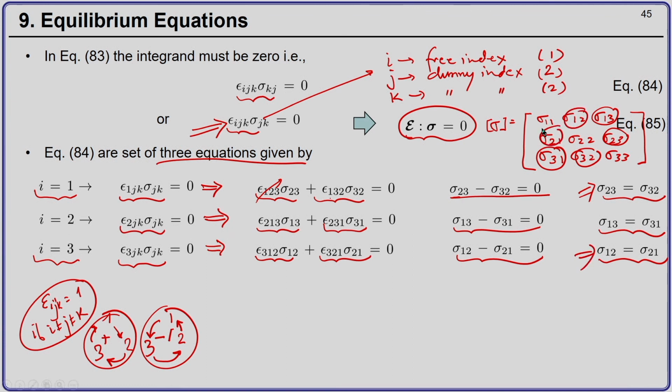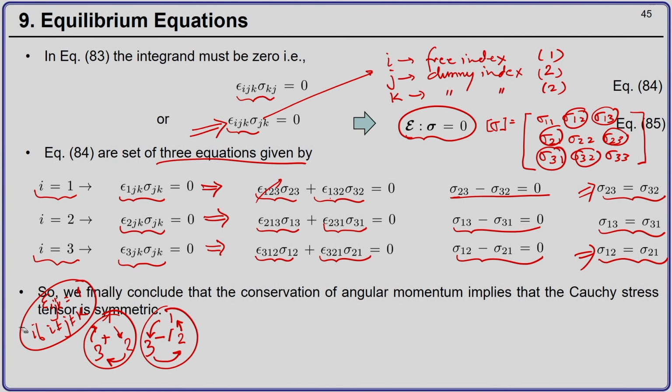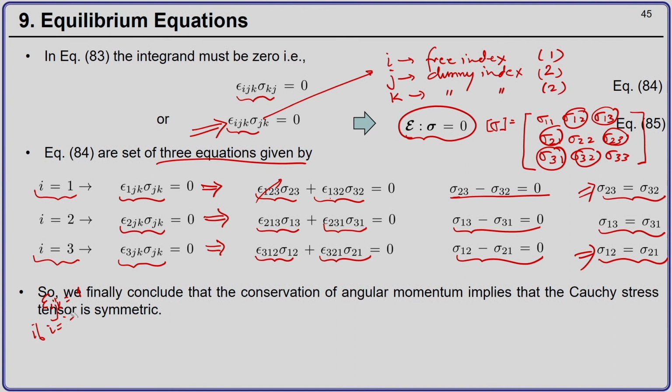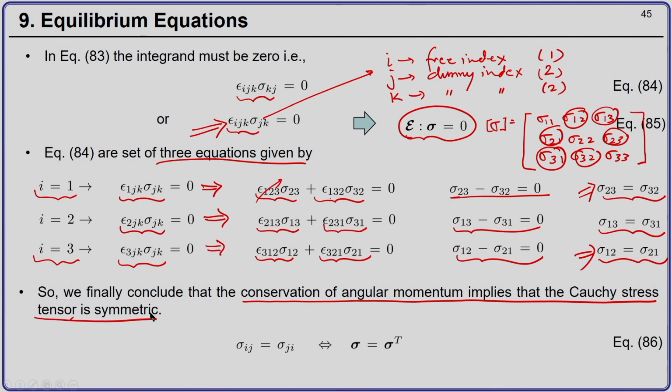What this implies finally is that the conservation of angular momentum implies that the Cauchy stress tensor is a symmetric tensor. That is, sigma i j is equal to sigma j i, which implies sigma is equal to sigma transpose.